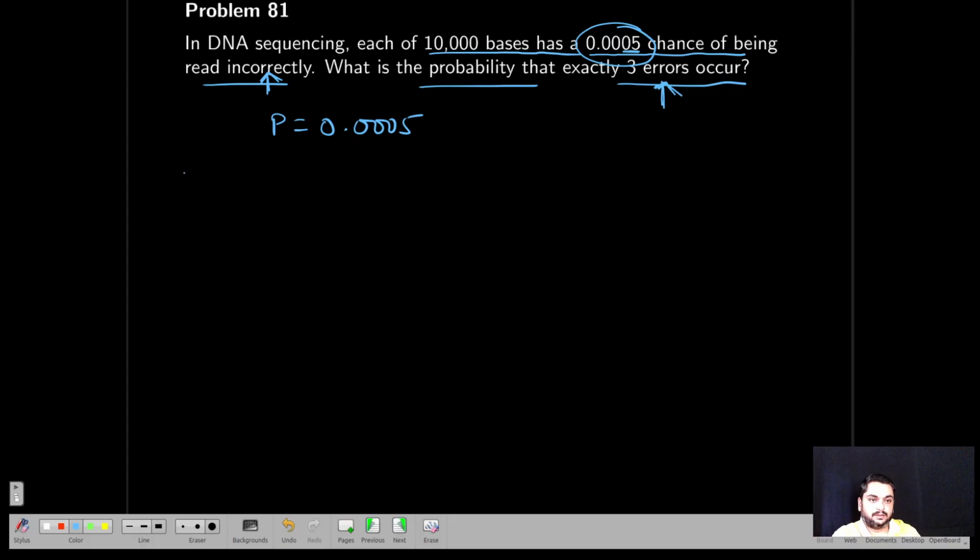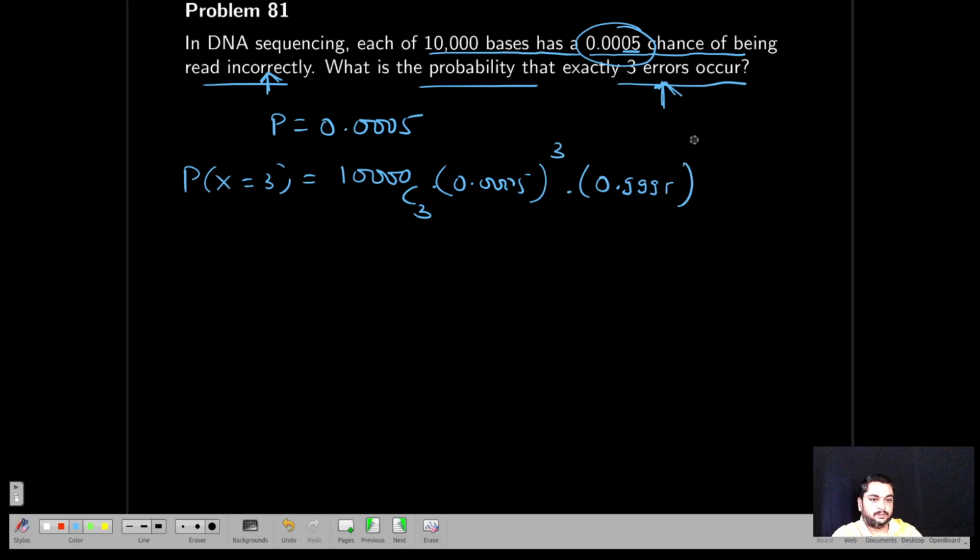What is that you have to find? Exactly 3, so P of x equal to 3. That is 10,000 C 3 into 0.005 to the power 3 into 0.9995 to the power 10,000 minus 3. So it's a little bit big calculation, but you can do it using a calculator. 0.140.